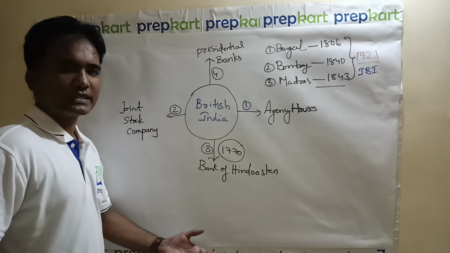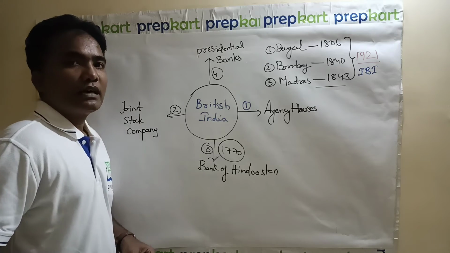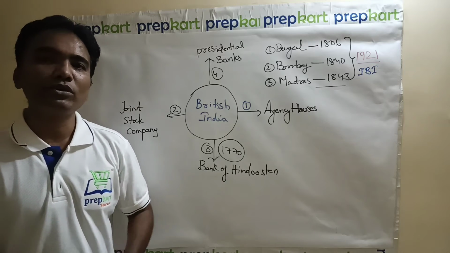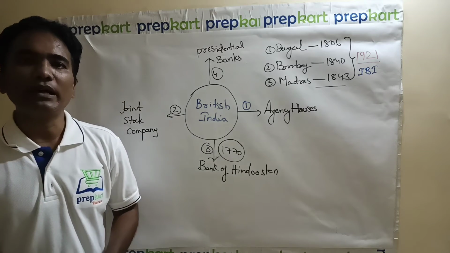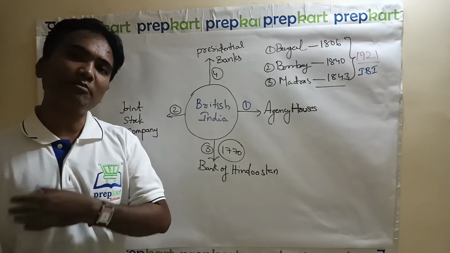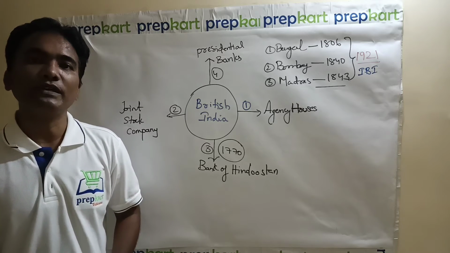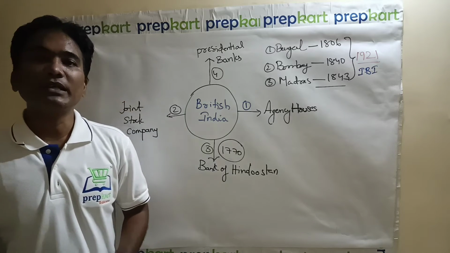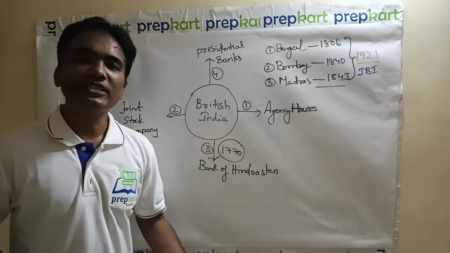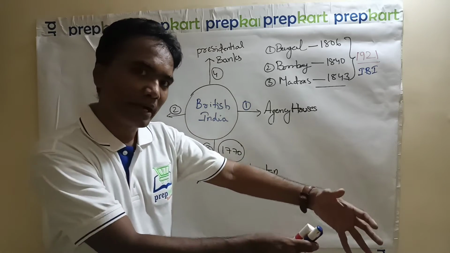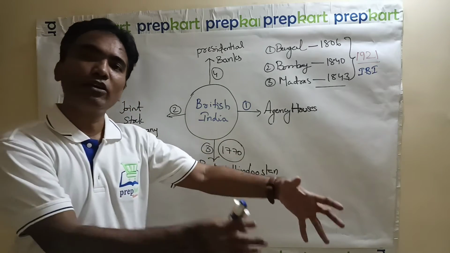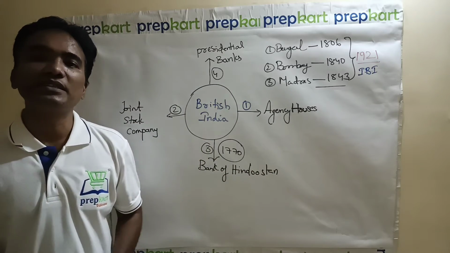First the State Bank of India was established, and then other princely state banks like Bank of Indore turned into State Bank of Indore, Bank of Patiala into State Bank of Patiala, Bank of Mysore into State Bank of Mysore. That is the second part. That is complete nationalization of the Imperial Bank of India. Partial nationalization of the Imperial Bank of India is the formation of the State Bank of India. Complete nationalization means when these princely state banks, like Indore, which is a princely state, had Bank of Indore, which after independence turned into State Bank of Indore.